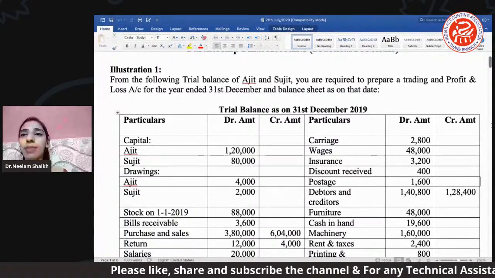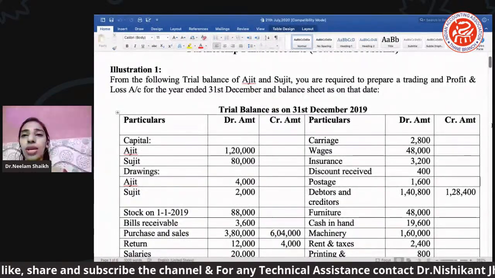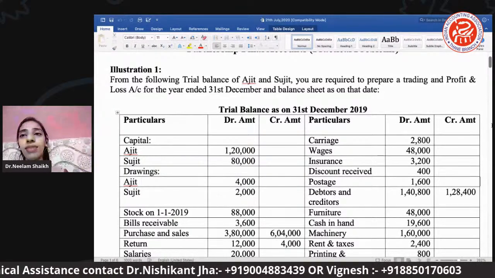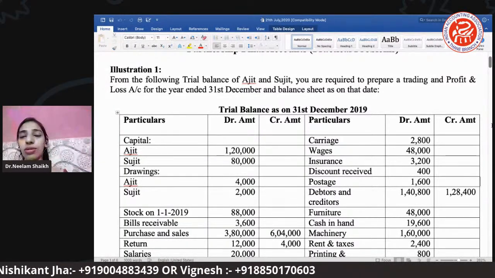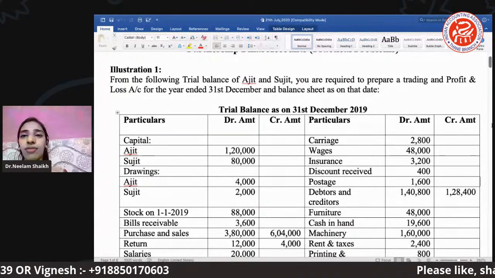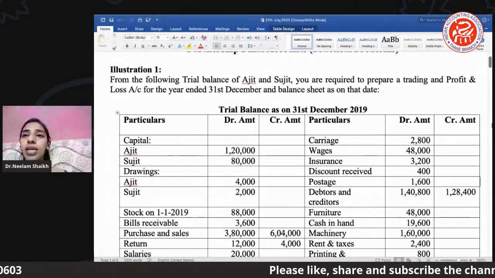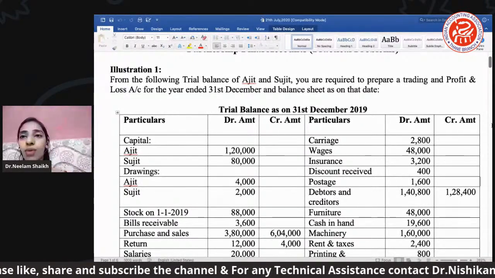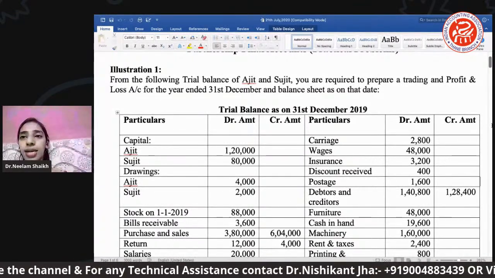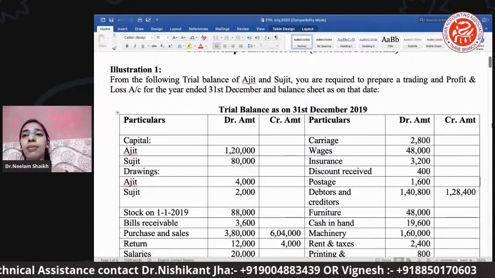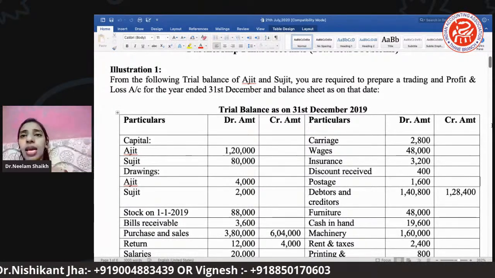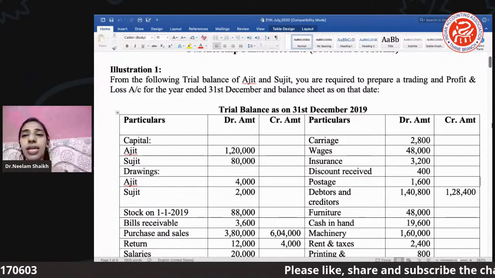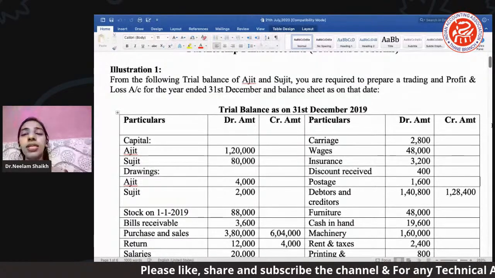Then on the credit side, you can also see purchases and sales. In the same way, returns have been mentioned on the debit side and also the credit side, so this is also one of the items we have to take care of. Then next are carriage, wages, insurance, discount received, postage, debtors and creditors, furniture, cash in hand, machinery, rent and taxes. These are all assets, liabilities, direct expenses, and indirect income given to you.